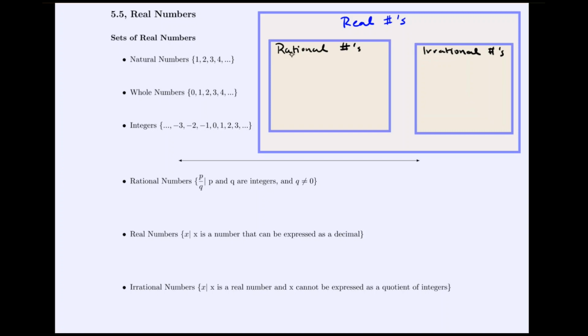Now, within the rational numbers, we can separate them more and more. Rational numbers, we know integers are rational numbers, so the integers are a smaller set within the rational numbers because every integer is a rational number, but we know from our previous study that not every rational number is an integer. So that's why they're a smaller set. Now, the integers contain both the positive and negative values, but if we were to look at only the non-negative integers, 0, 1, 2, 3, 4, that's what would be called whole numbers. So within the integers, we've got a smaller set of whole numbers.